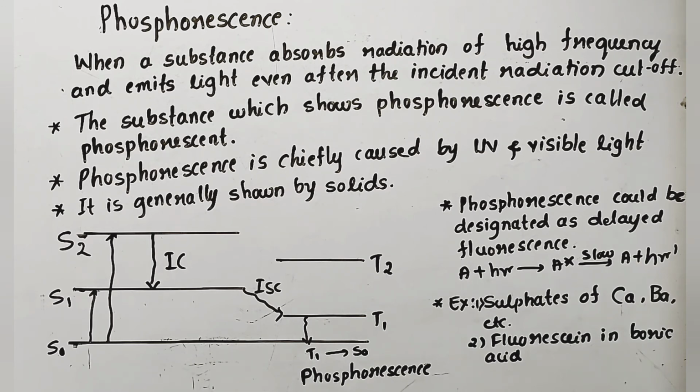And normally this phosphorescence is observed in solids. Examples of phosphorescence are sulfates of calcium, barium and strontium, and fluorescein in boric acid also shows phosphorescence.